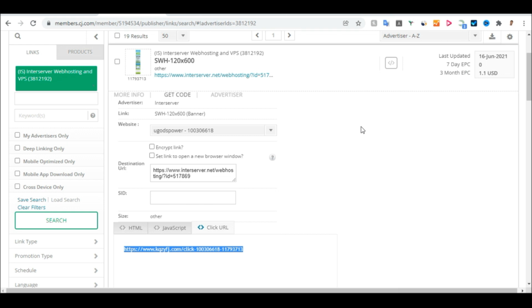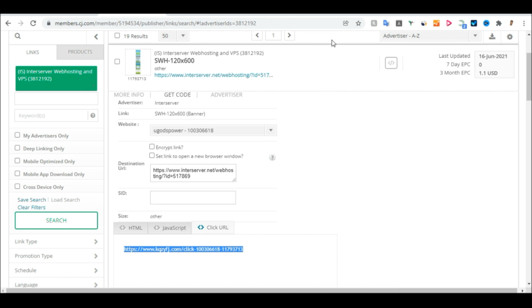So we want to move to the step on how you can start promoting this offer, this link for free. And when people click and participate, like buy web hosting from this InterServer web hosting company, you will be making money. So all you just need to do here now, you copy the link and you go to where you have to start promoting the product.